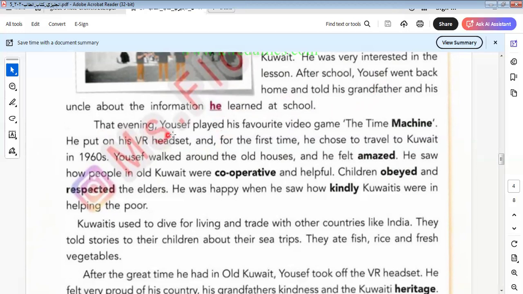Queen. That evening, Yusuf played his favorite video game, the time machine. This is we use this imagine as a playing video game. He put on his VR headset. I think this is something that we put on the head, like a phone, something that we put on the head to listen. Okay, and for the first time, he chose to travel to Kuwait in 1960.